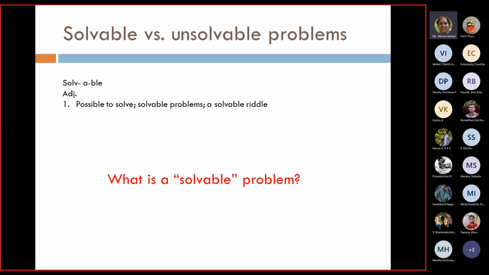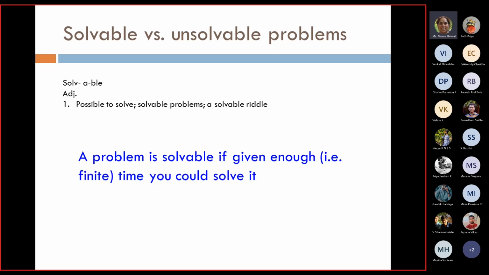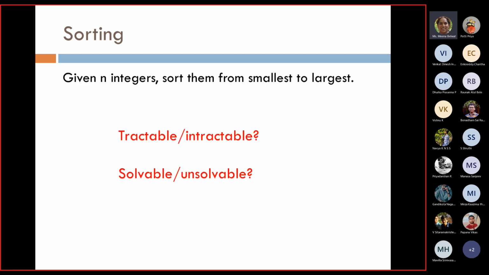So let's talk about solvable versus unsolvable problems. What do we mean by a solvable problem? A problem is solvable if, given a finite amount of time, we are able to solve it. So basically, it is possible to solve solvable problems. These are the dictionary meanings, like a solvable riddle, when you try to find out the meaning of solvable. Solvable means that in a given amount of time, enough time, you are able to solve it, then it becomes a solvable problem.